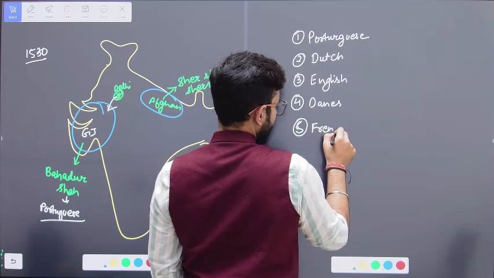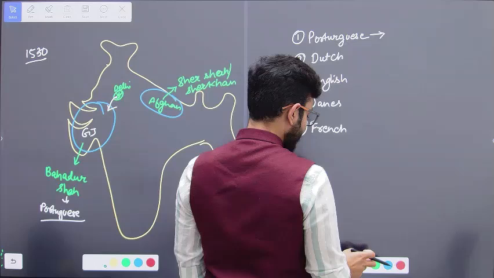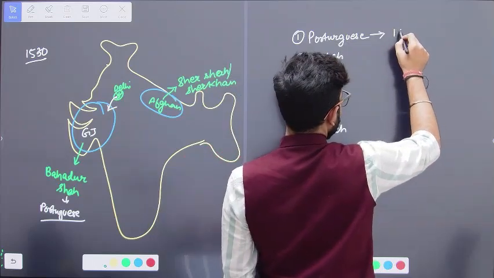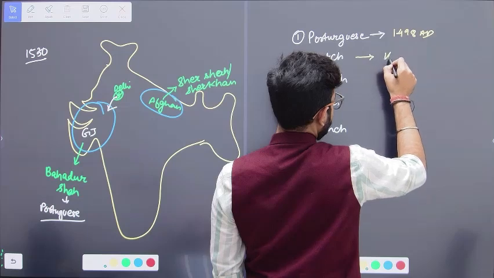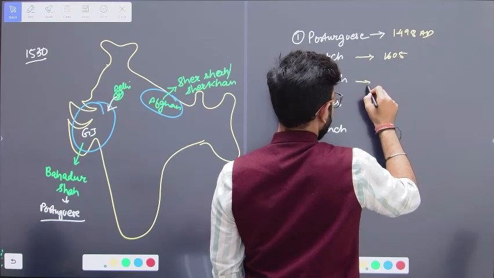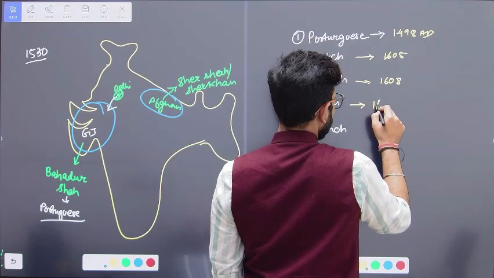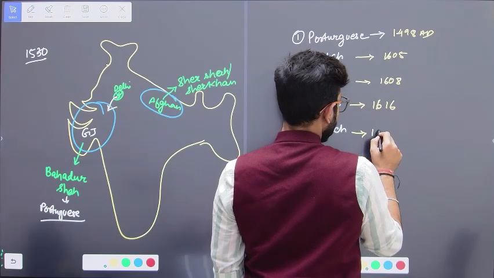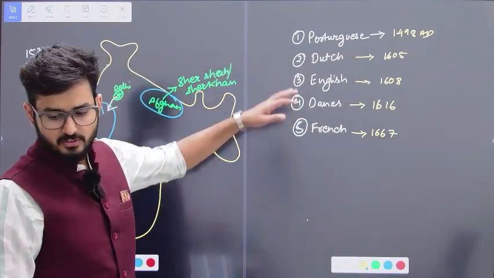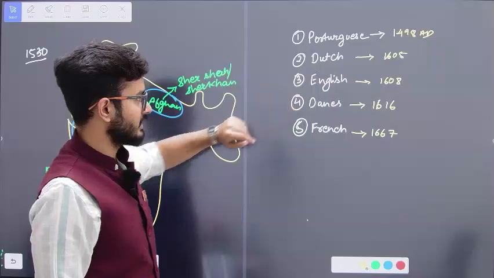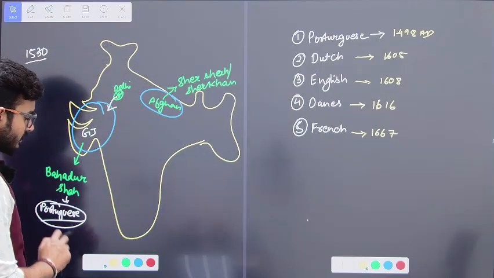These were the 5 Europeans who had come to India. The Portuguese came during 1498 AD. The Dutch came during 1605. The English came in 1608. The Danes came in 1616. The French came in 1667. So at this point of time, you can understand who was in India: the Portuguese.